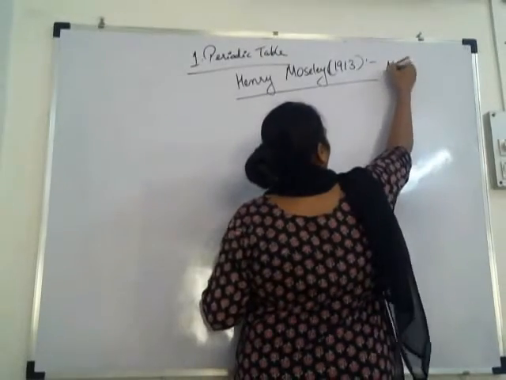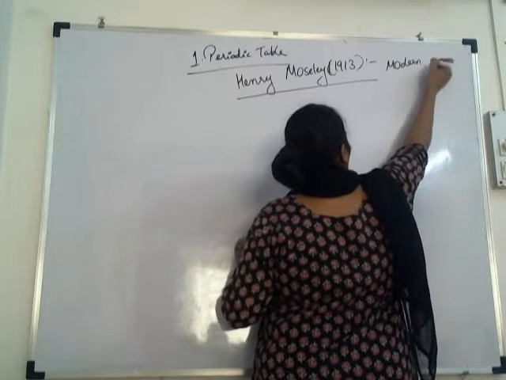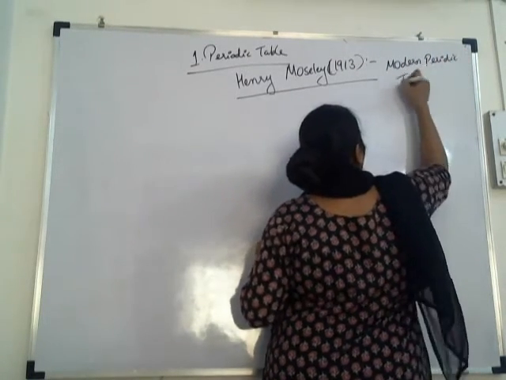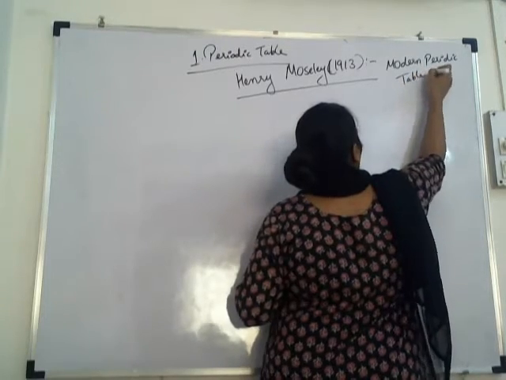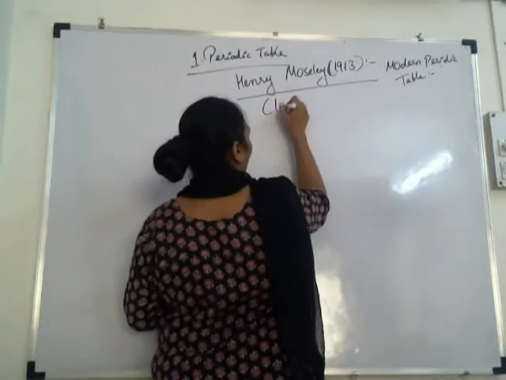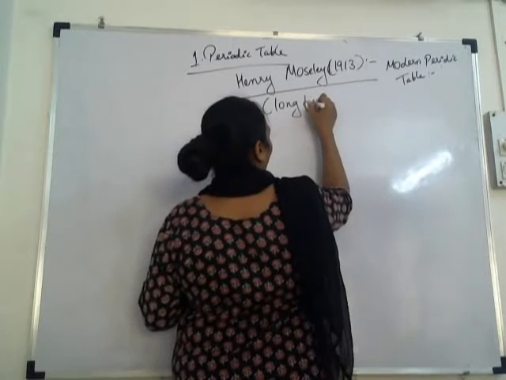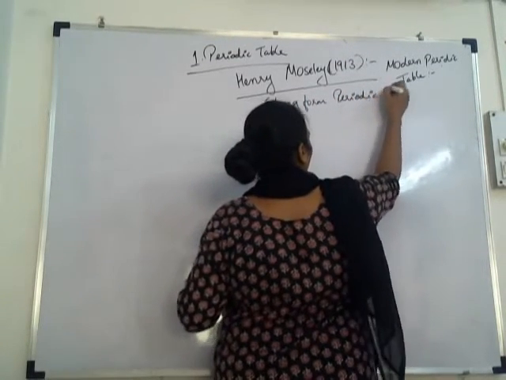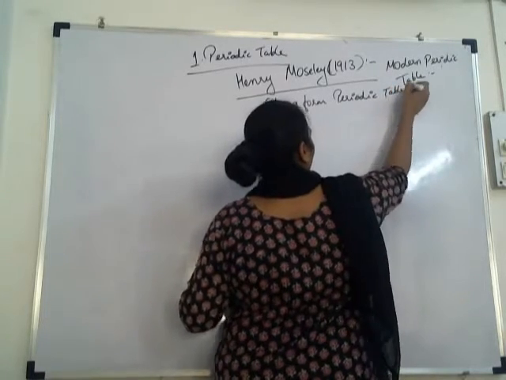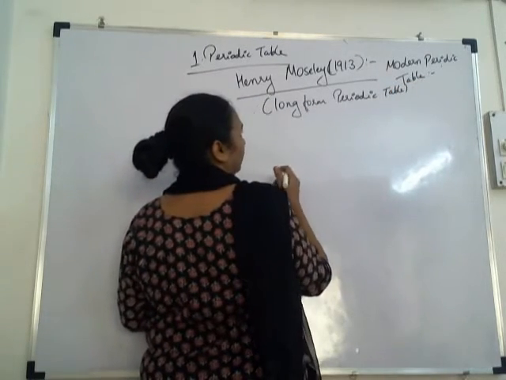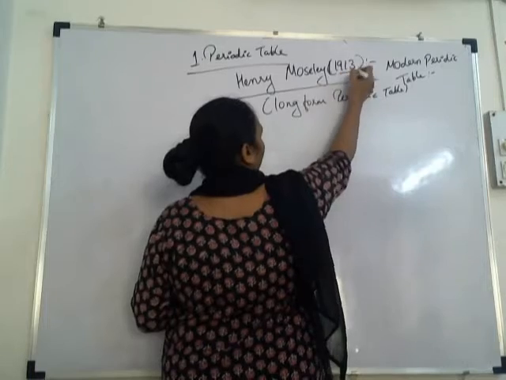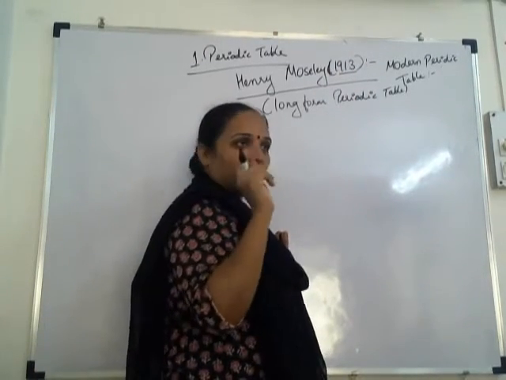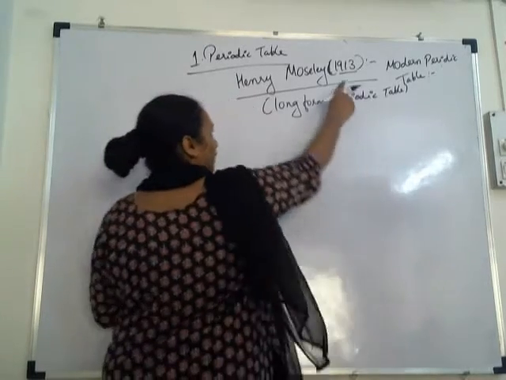Then write modern periodic table, which is also called long form periodic table. In the textbook it is given as 1912, but it is 1930, so you have to make that correction.